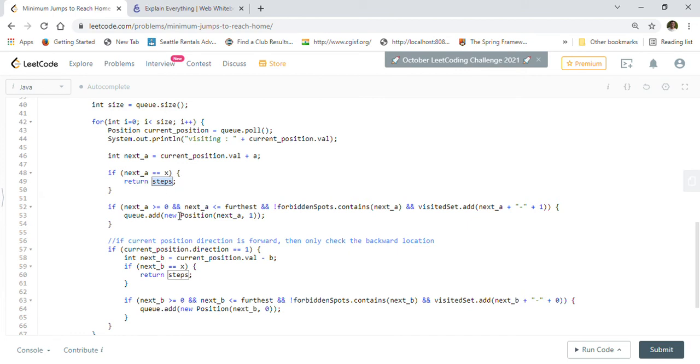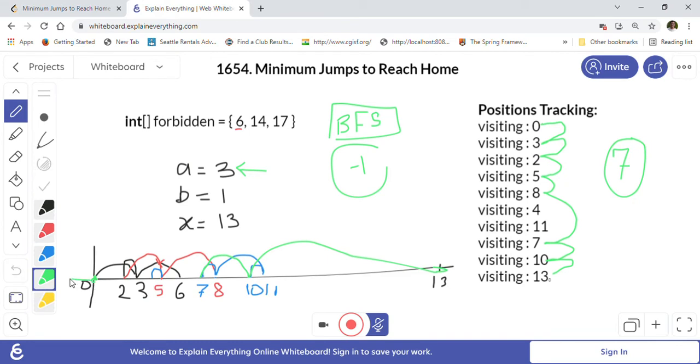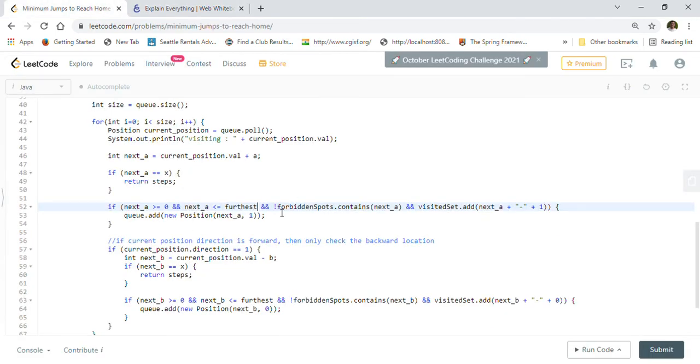Otherwise, we check that the next position should be greater than or equal to 0 and less than or equal to the farthest, because we don't want to go below 0, and the farthest right point is 10,000, so we don't want to travel beyond that. We also check that the next position is not a forbidden position and not an already visited position.